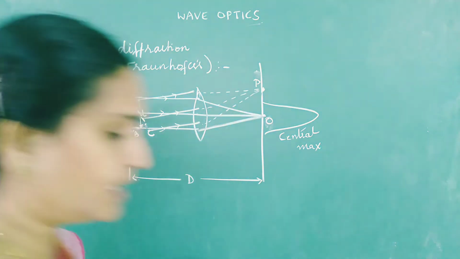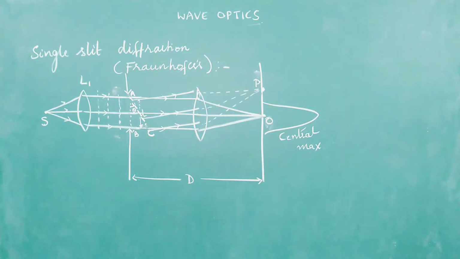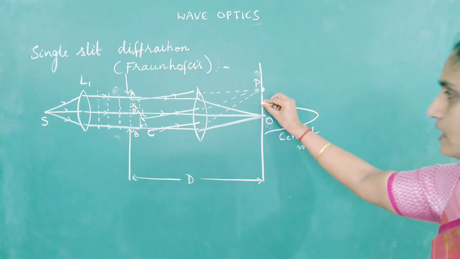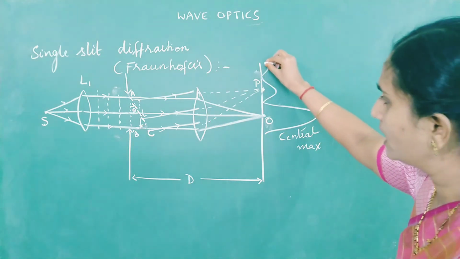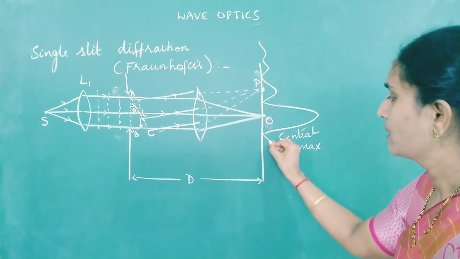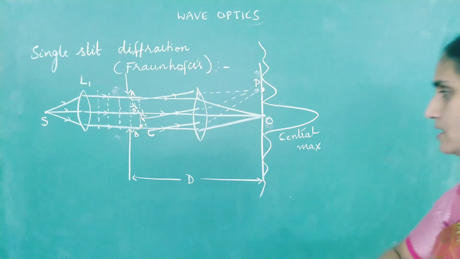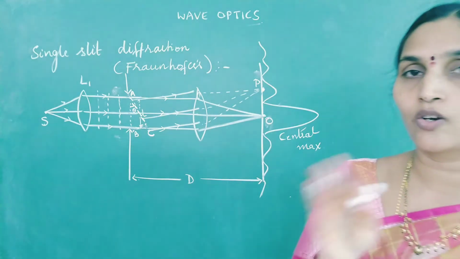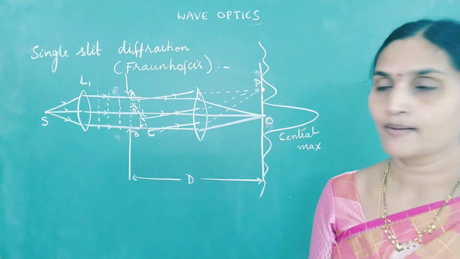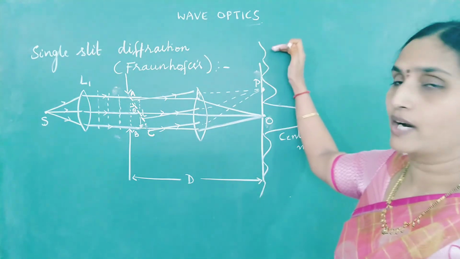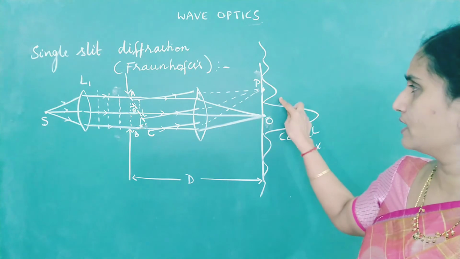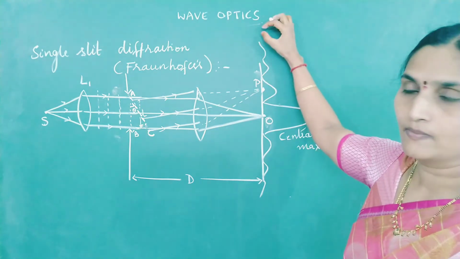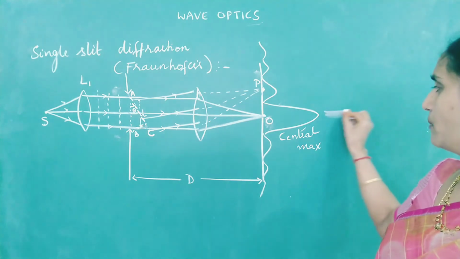On the screen, you are observing that if you move your telescope across the screen, even here we observe alternate dark and bright bands, but with variable intensities. Not like in interference, where we get alternate dark and bright fringes. Here we get alternate dark and bright bands, but neither their intensity nor their thickness is the same. The central fringe is thick and bright.